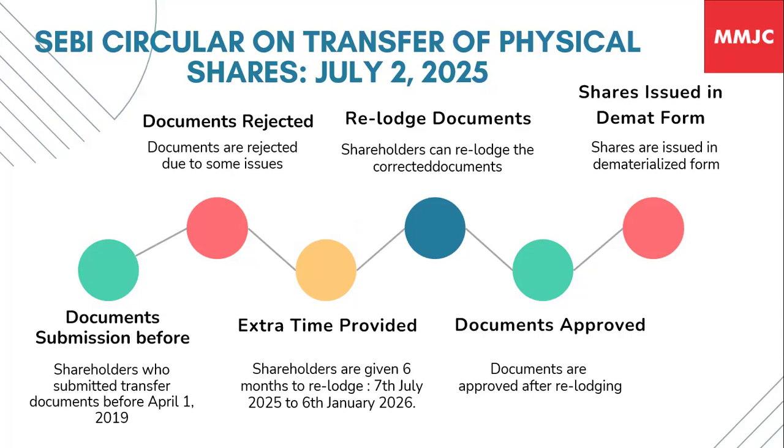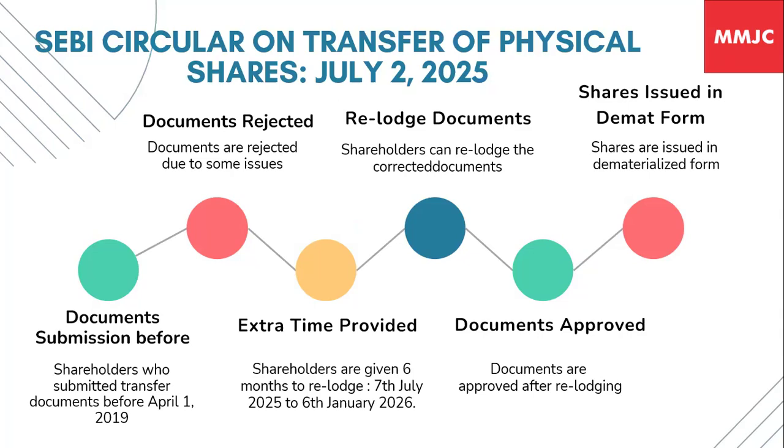So what shareholders will have to do is that they'll have to first see whether they had lodged their physical share transfers prior to 1st April 2019. And if, due to some reasons, those had not got transferred before 1st April 19 and that got delayed, or were due for transfer post 1st April 19 and, as there was a ban, couldn't get transferred, they will have to relodge those share transfers again with the listed companies.